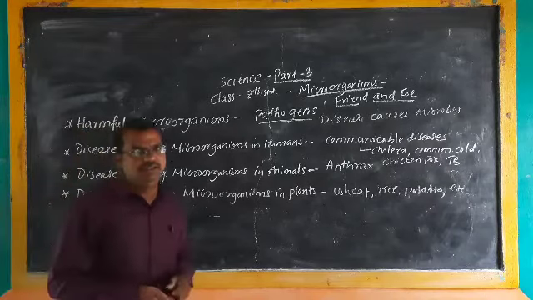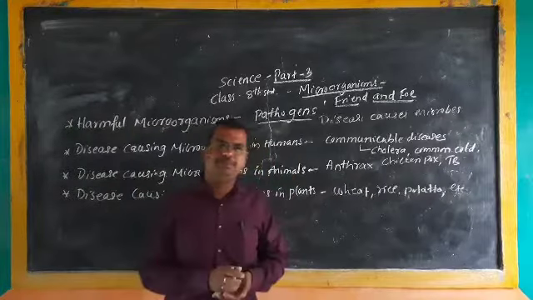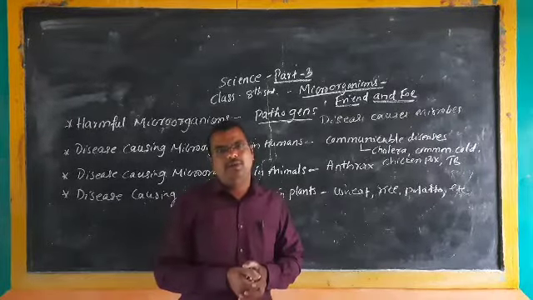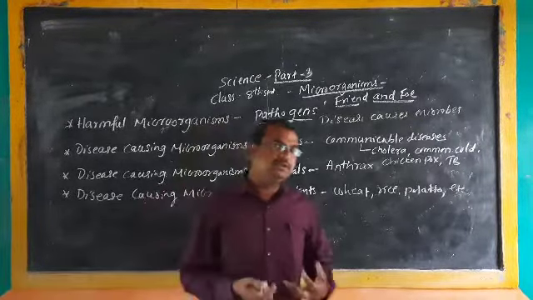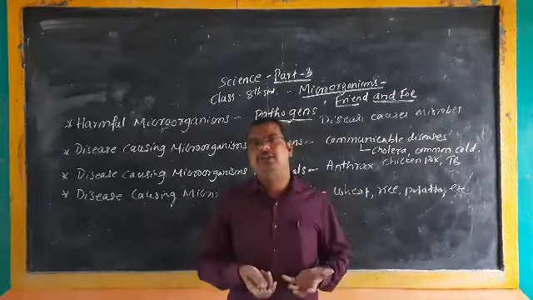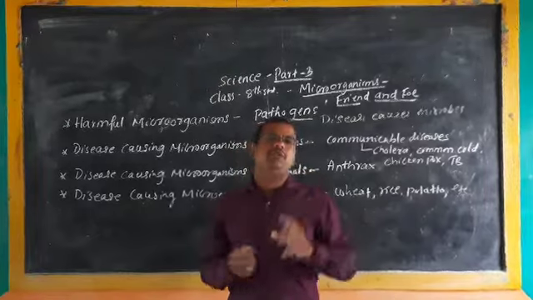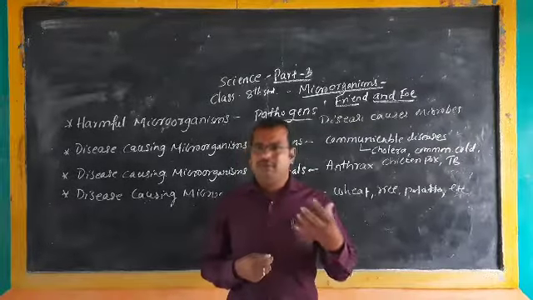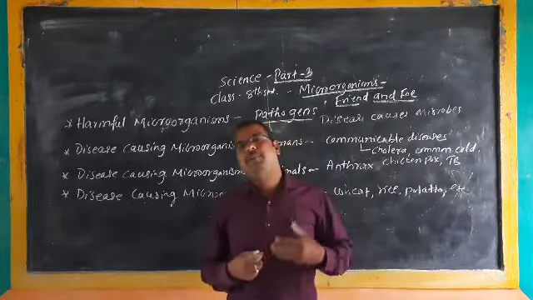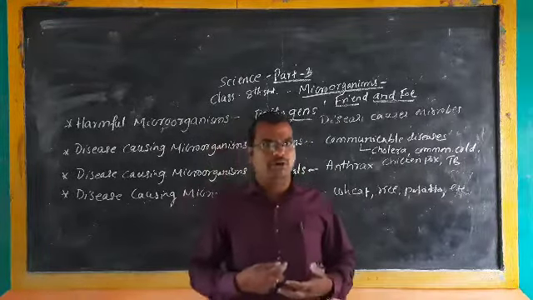How do these microorganisms cause diseases to human beings? As you know, we get diseases in a number of ways. Those microorganisms which we can't see will enter the human body through many ways. They may enter our body through air, or water, or contaminated food if you eat it, or by touching an infected person.